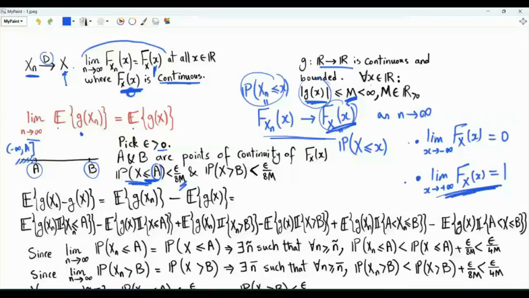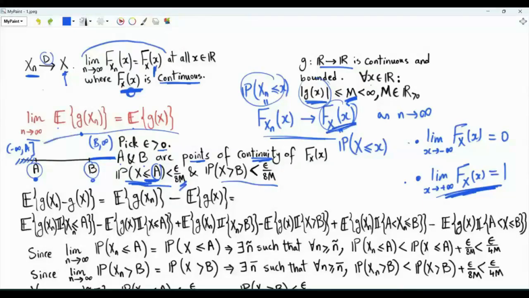Because of the other property, we can also obtain a point B such that the probability of the random variable X being in the interval from B to infinity is less than epsilon over 8M. We need the points A and B to be points of continuity of the CDF, and I will comment on this later. So we need these inequalities to be satisfied, and also we need A and B to be points of continuity of the CDF of the random variable big X.